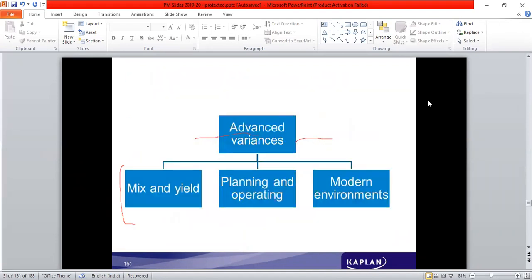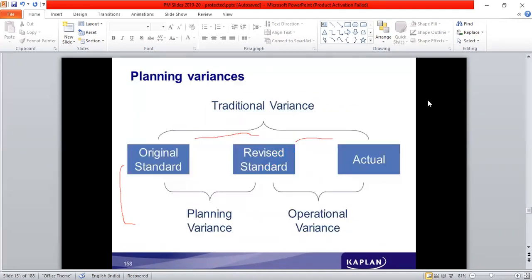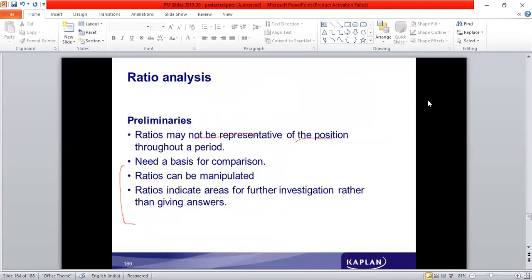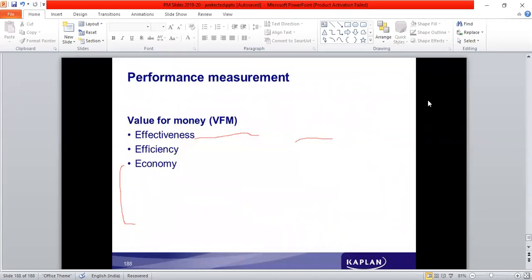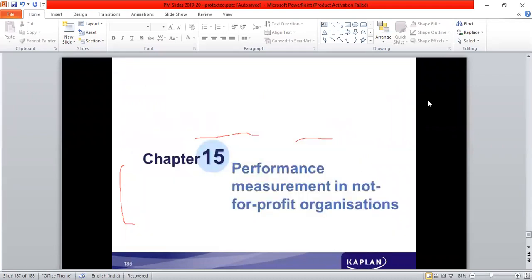Tomorrow we will do variance analysis also. After variance analysis, in detail, we will have to study about performance and measurements. That's it. That's the syllabus.